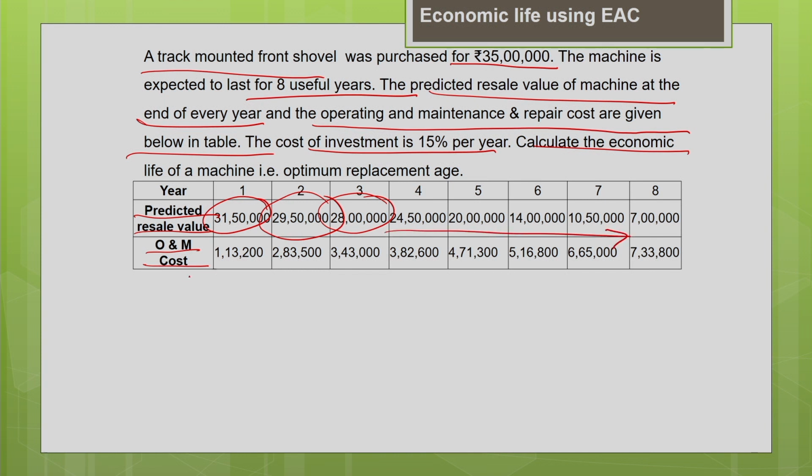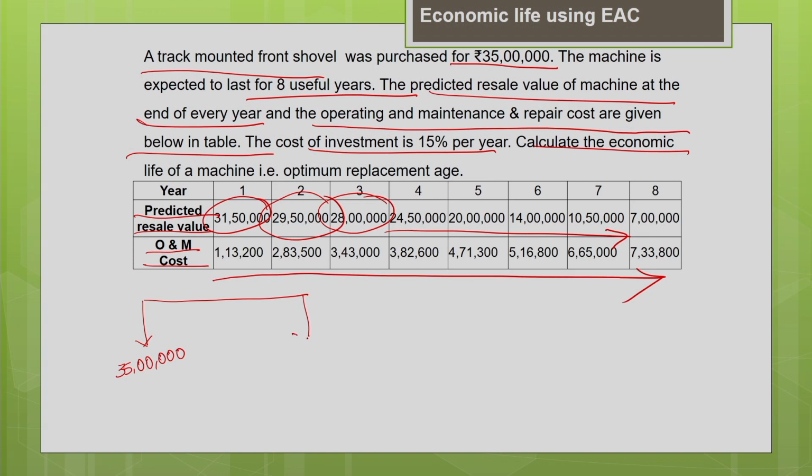Similarly, your operating and maintenance cost of the machine is increasing with time. Why? As the machine becomes older, the operating and maintenance cost will increase with time. Now we are supposed to find the economic life of this machine. So let us draw the cash flow diagram and understand this problem better. In the cash flow diagram for year 1, your purchase price of the machine is 35 lakh.